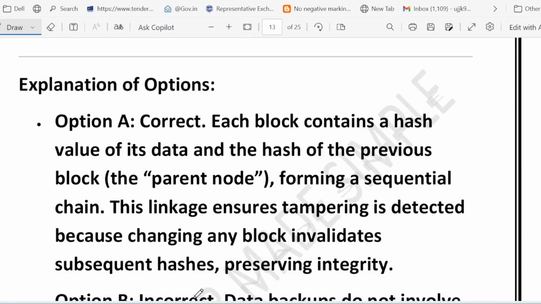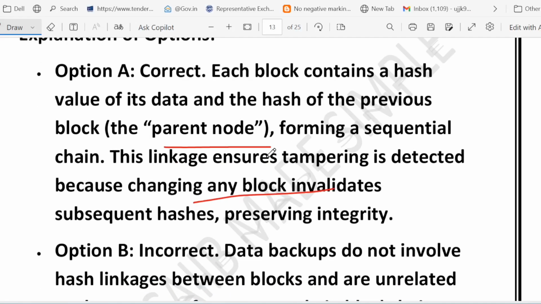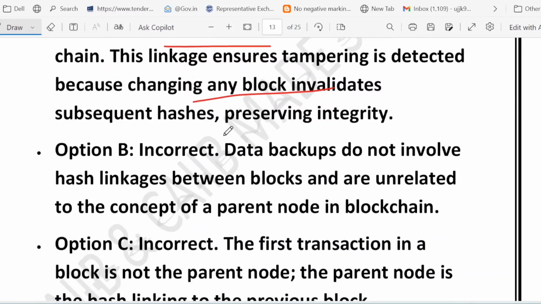We talked about the parent node. The parent node means the previous block's hash is inside the new block. You can see the hash of the previous block inside the new block. It ensures chain integrity. Change one block, the chain will break. No backup, no transaction, no random decoy. That's why blockchain is considered tamper-proof. So the next time you hear about blockchain security, remember, it's all thanks to this simple yet powerful idea of linking every block with the hash of its parent block. That is what keeps the chain unbreakable.